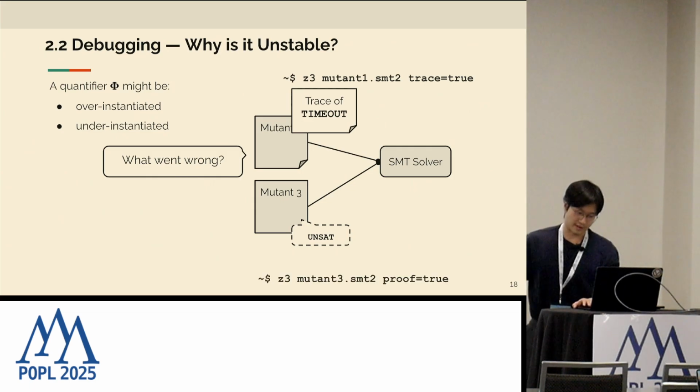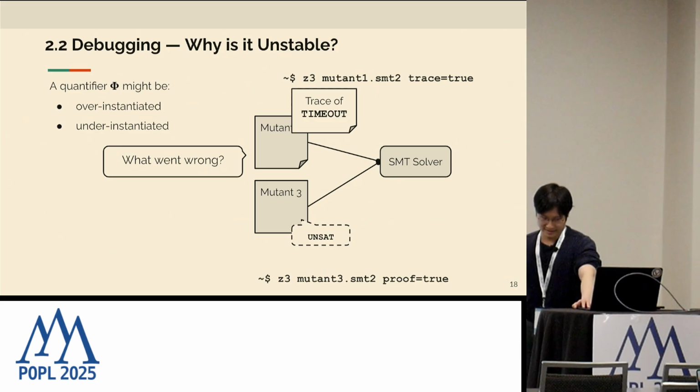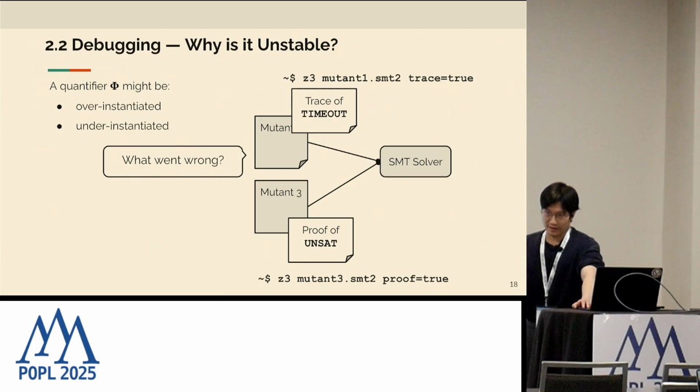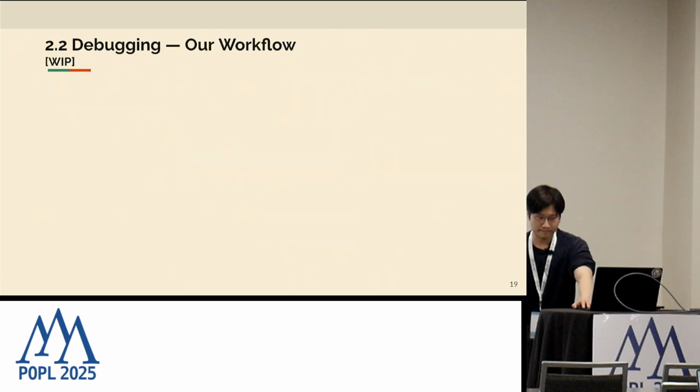And in the case of success, we could ask for a proof of unsatisfiability from, say, Z3. That would also include quantifier instantiations that are necessary towards constructing this proof. Then the idea is that we contrast these quantifier instantiation profiles to tell what went wrong.